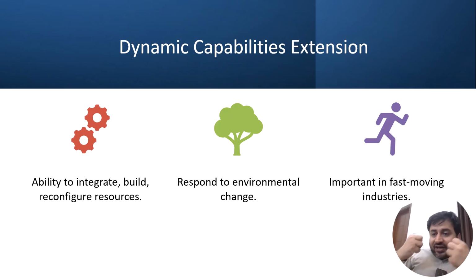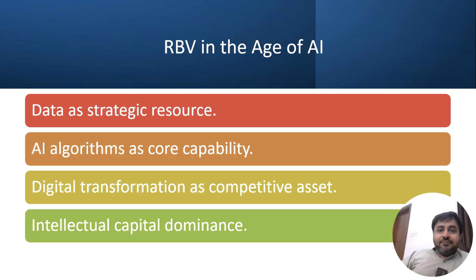And this definitely demands from the companies to integrate different resources, and it also asks them to take care of the environment, and also create an ecosystem. So the dynamic capabilities are extremely important in this RBV model. How can we use it in the age of AI?